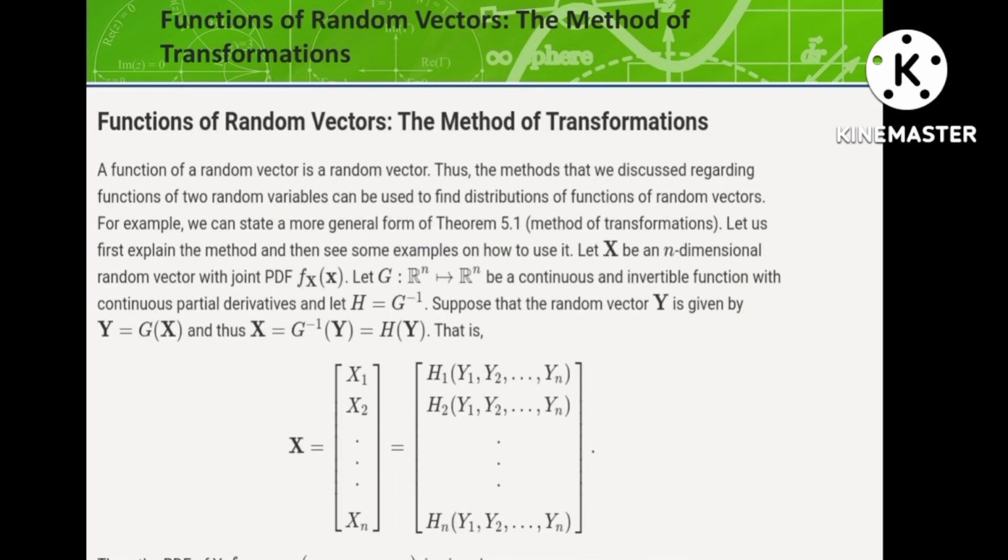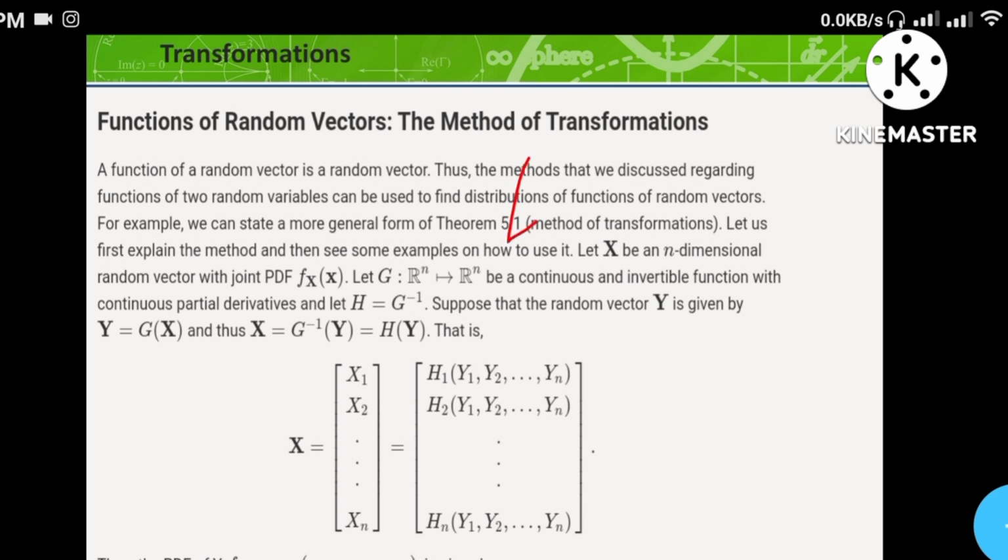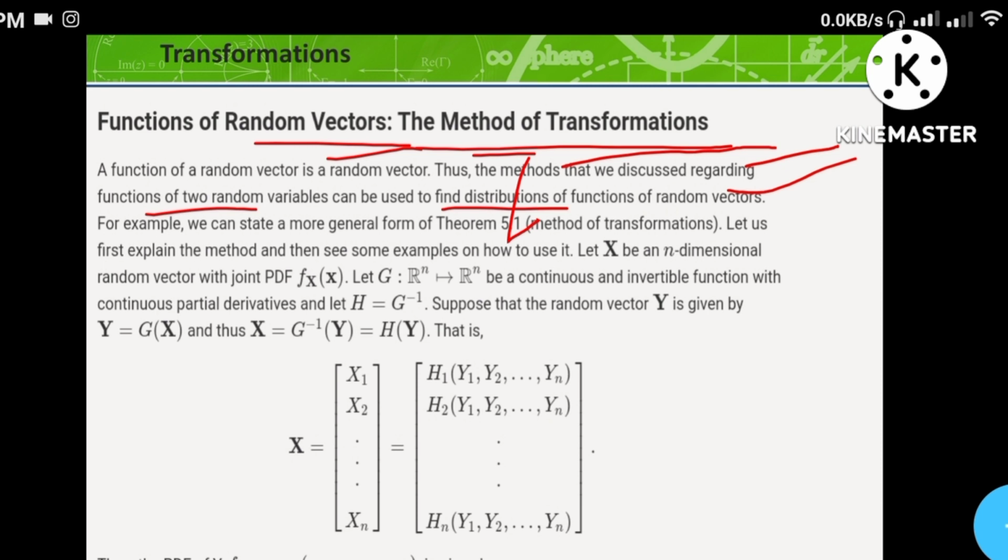Now we will discuss the function of random vectors, the method of transformations. A function of a random vector is a random vector. Thus the method that we discussed regarding functions of two random variables can be used to find the distribution of functions of random vectors. For example, we can state a more general form of Theorem 5.1, which was mentioned earlier. Let us first explain the method and see some examples on how to use it.